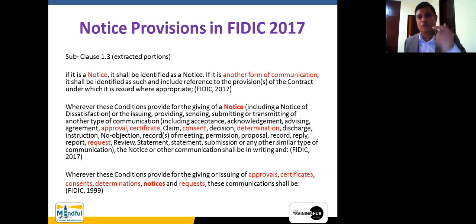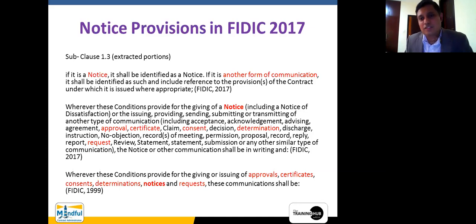Now, for example, suppose you have a planning engineer at the site. He has got a Hotmail email account. Let's say his name is Arun, Arun K at hotmail.com or gmail.com. It's not an official communication. But here, the acknowledgement is important. Why I am saying this is, as per the contract data, if the particular official email address initiates an email but it has not been received, maybe due to the size of the attachments within that email, you will get a message saying the email is undeliverable.